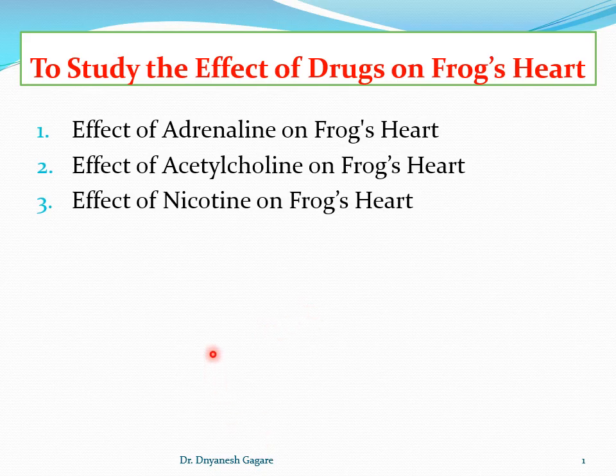There are three drugs we are going to study: first, the effect of adrenaline on cardiac muscle, the effect of acetylcholine on cardiac muscle, and the effect of nicotine on frog's heart or cardiac muscle.